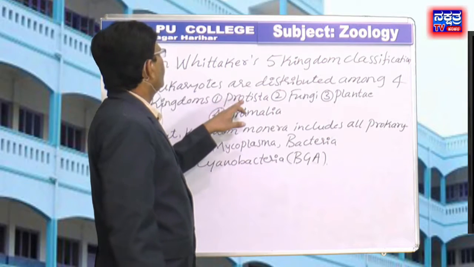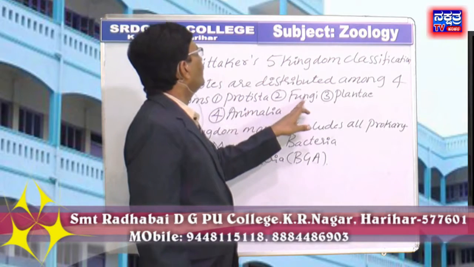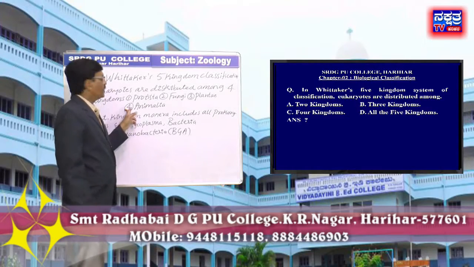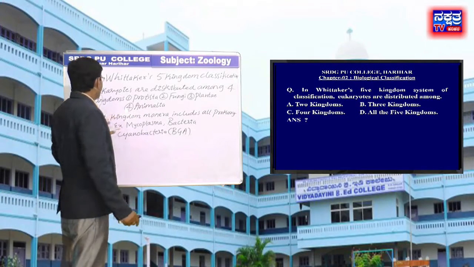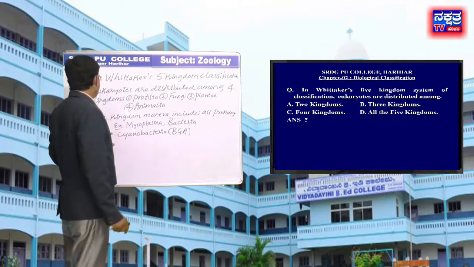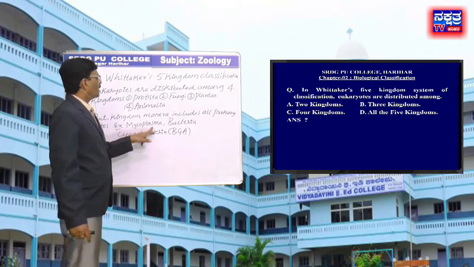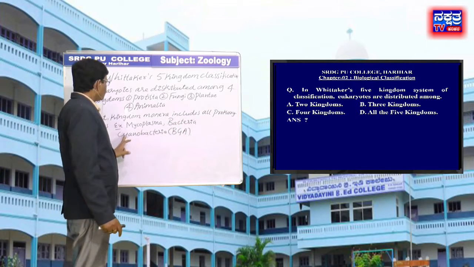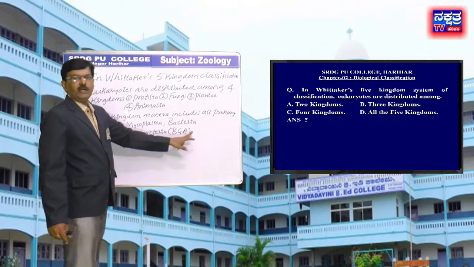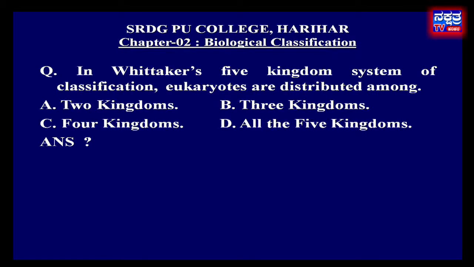First kingdom, Protista. Second kingdom, Fungi. Third kingdom, Plantae. Fourth kingdom is Animalia. But kingdom Monera includes all prokaryotes. Examples: mycoplasma, bacteria, and cyanobacteria, which are called blue-green algae. In the given options, C is the right answer, that is 4 kingdoms.